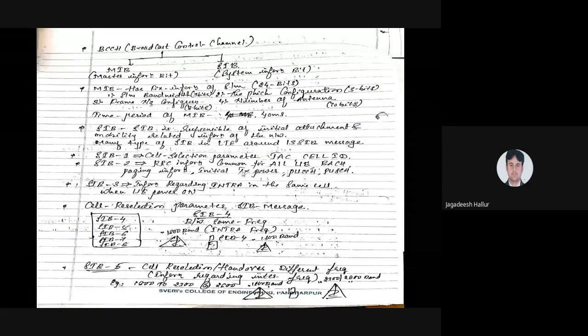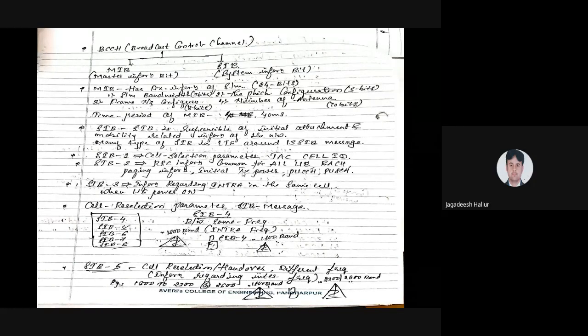The main functionality of the system information bit is that the number of system information bits has to be allocated to the different networks.